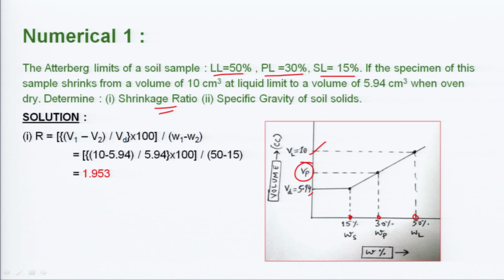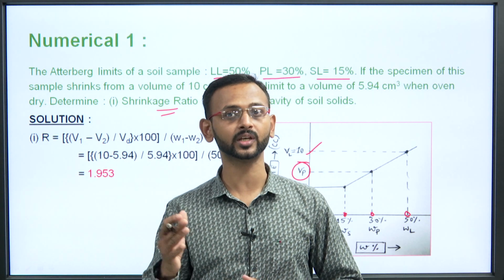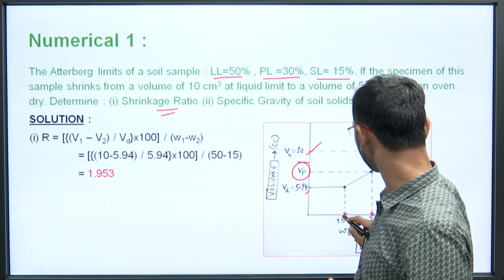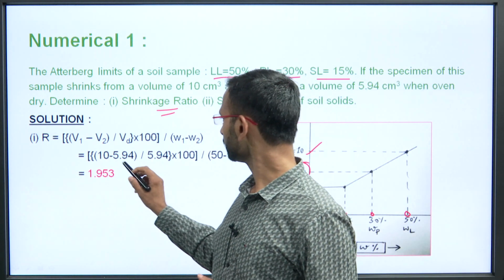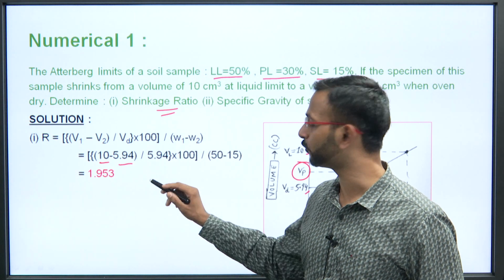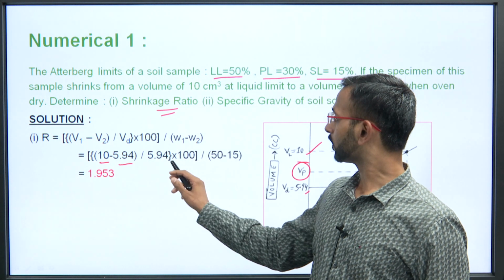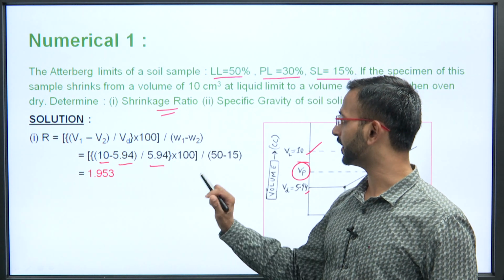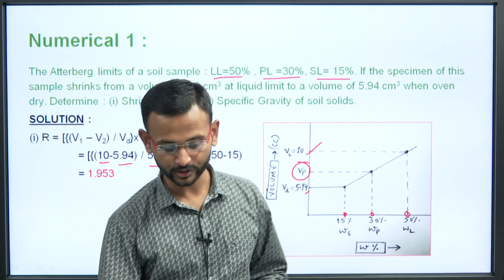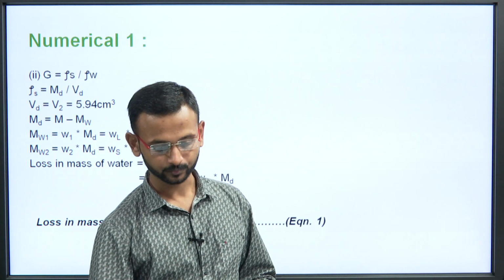See here, R is equal to V1 minus V2, that is, from one water content to another water content. We know two water contents here, Ws and Wl, that is 15 and 50. So, the volume V1 is 10 and V2 is 5.94, divided by 5.94 into 100, and the change in water content will be 50 minus 15. So, the shrinkage ratio comes out to be 1.953.